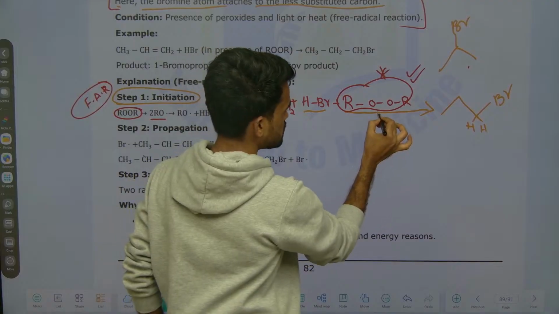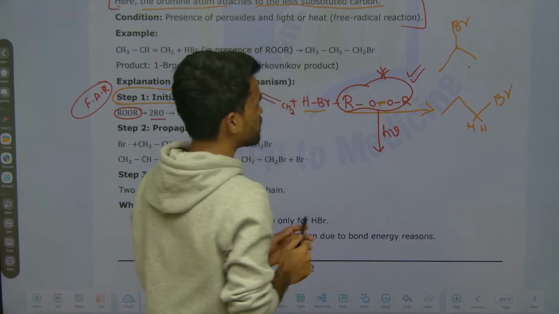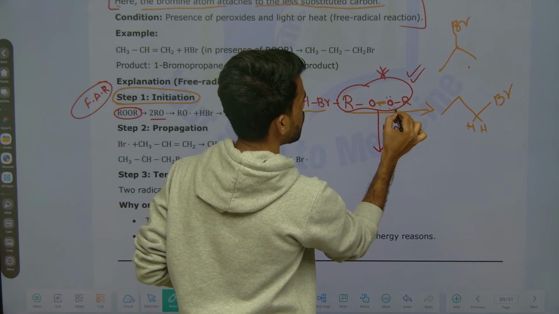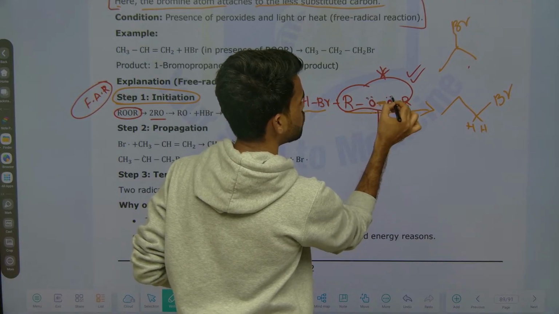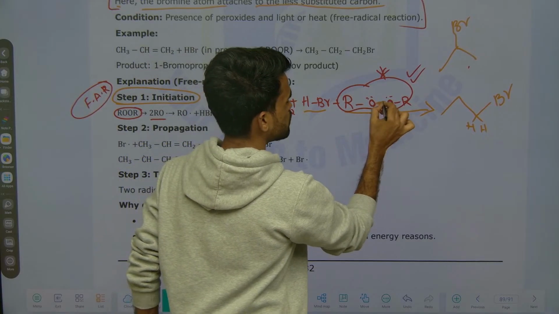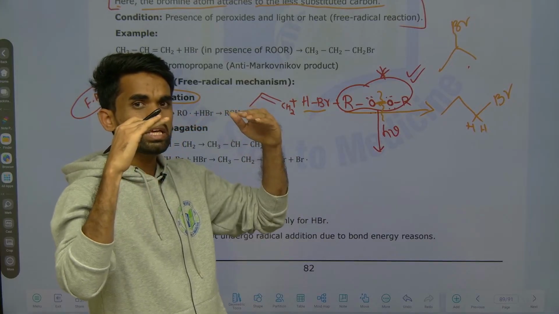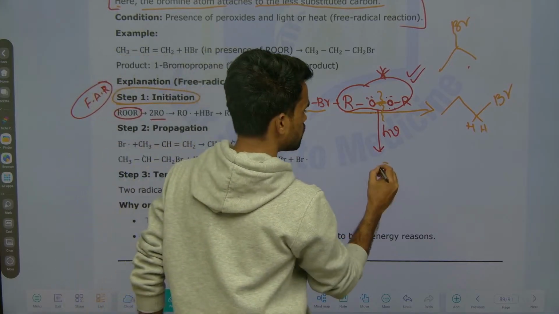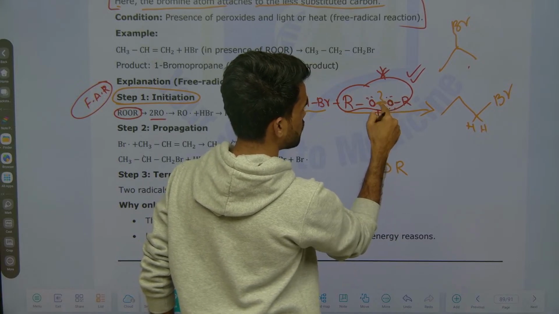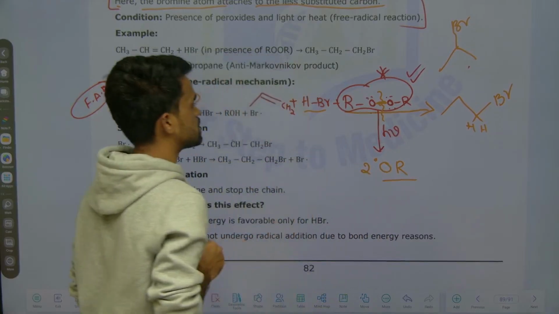First of all, this peroxide bond will cleave into two equal halves. Why is it breaking into two equal halves? Because both sides are oxygens only. So this bond is weaker because of lone pair repulsions of these oxygens. Since both atoms are the same, the bond cleaves into two equal pieces. Now what are you getting here? OR dots. This dot indicates the electron coming from this bond. So how many species are you getting? Two radicals are generated.